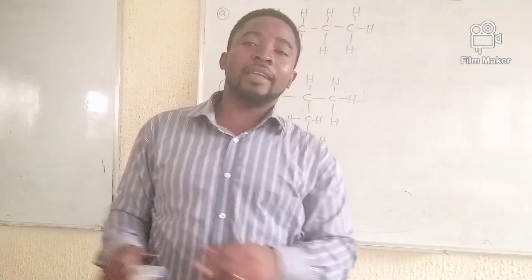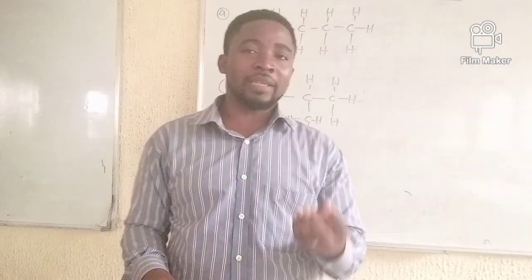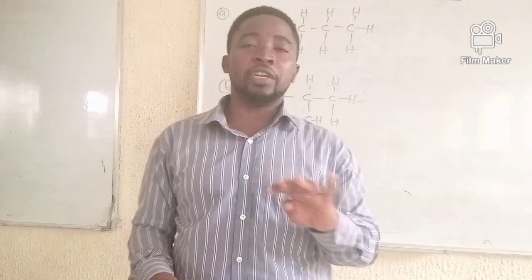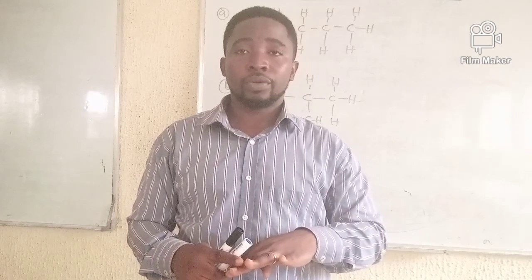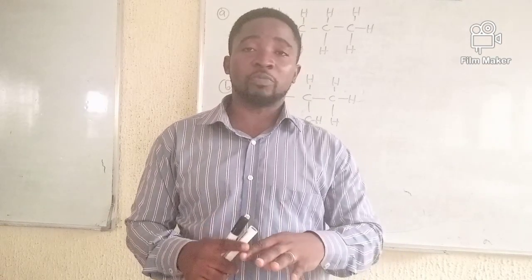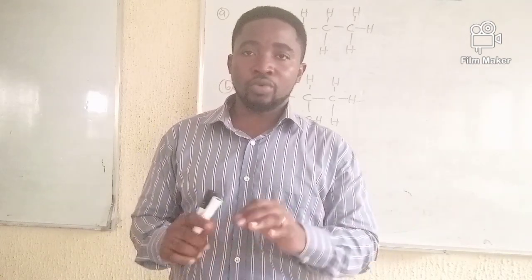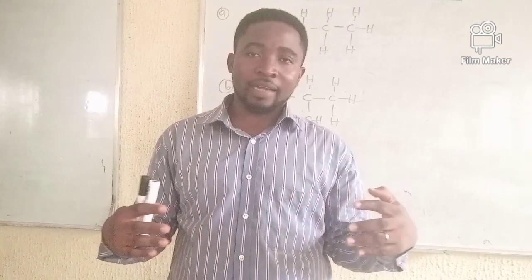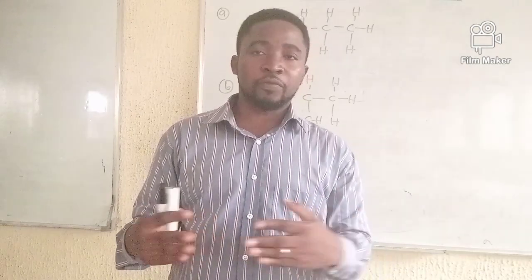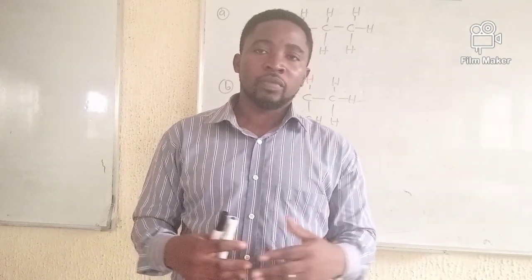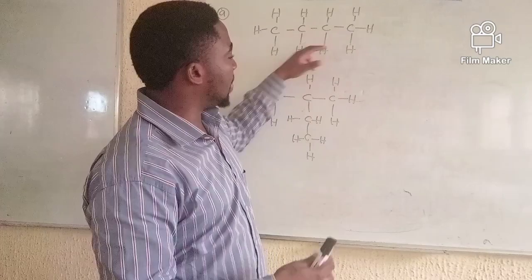So the ANE at the end of the root, that ANE is a suffix. Okay, remember I said we have 3 parts to the name of any given organic compound. We have the prefix, we have the root, and we have the suffix. I've already explained prefixes or substituent groups. Then this one I'm explaining now is roots. The root sometimes, like in the case of alkanes, can be fused with the suffix to give the full name of the hydrocarbon. For example, here is but, so when I add ANE, it becomes butane, okay?